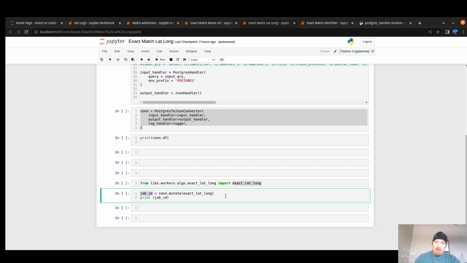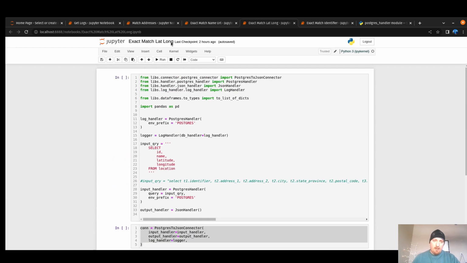So then we can query the database for the step name and the job ID and return that unique log. We can also query the database for just the job ID, and we're going to get returned all the steps that were executed on that particular job.